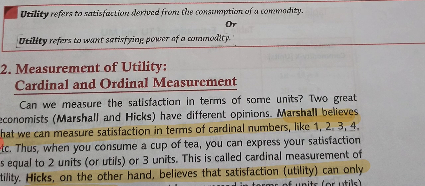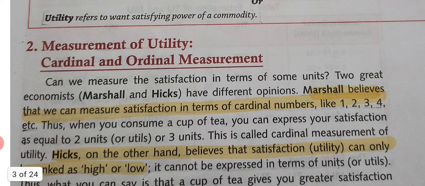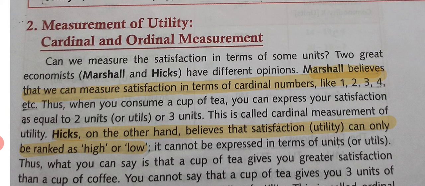How can utility be measured? There are two ways of measurement of utility: cardinal measurement and ordinal measurement. First, we will start with the cardinal measurement of utility. This concept is given by Marshall. According to Marshall, when we are consuming or using any commodity, then we are getting satisfaction. That satisfaction can be measured in cardinal numbers.